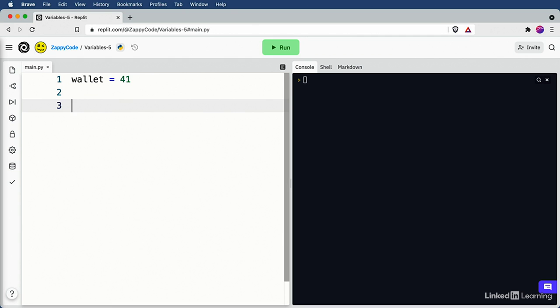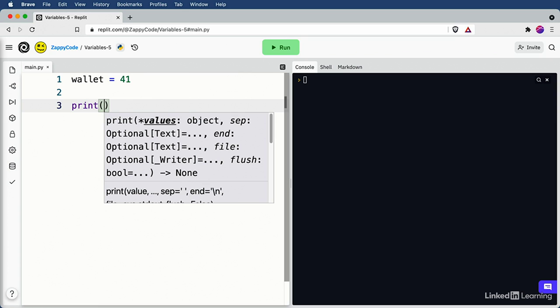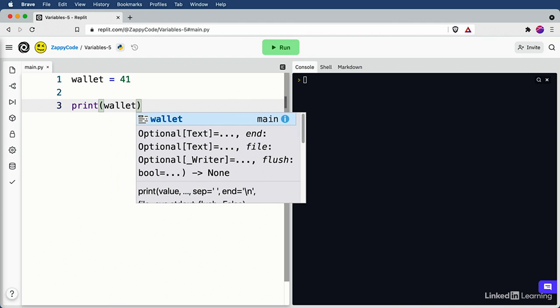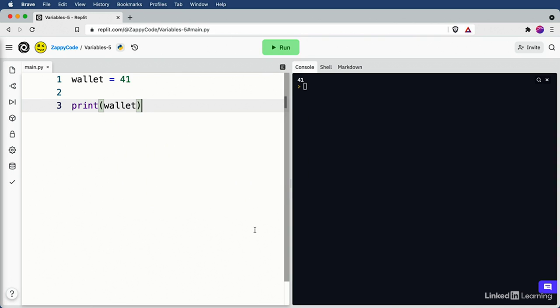So let's go ahead and create a few new lines after the term where we create wallet and set it equal to 41. Let's type all lowercase print, just like we did last video, and put some open and close parentheses. But now, instead of putting the words like hello world or hello Nick inside of there, let's put the word wallet, that variable that we just created. So I'm going to say print with parentheses wallet. And now let's go ahead and hit the run button and see what we get. And now you can see that the number 41 appears. So if we ever want to check what a variable is holding, what piece of information it is, be it numbers, text, whatever, we have to print out that information to the console.